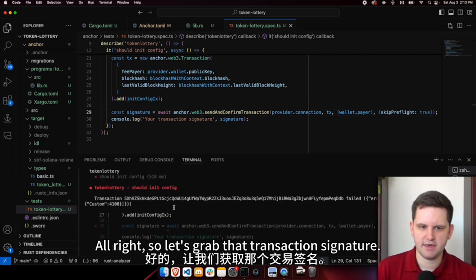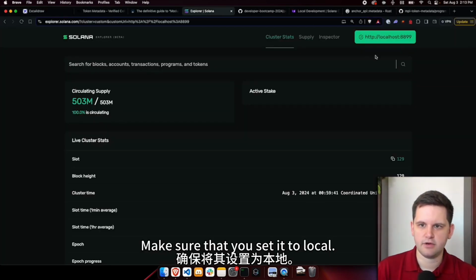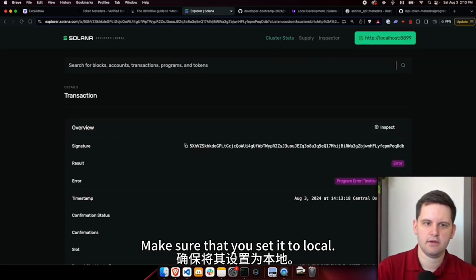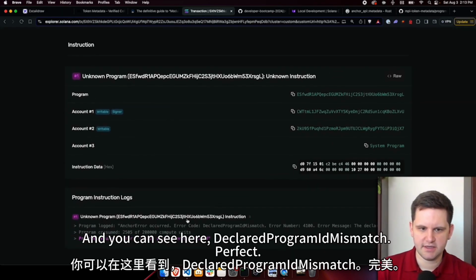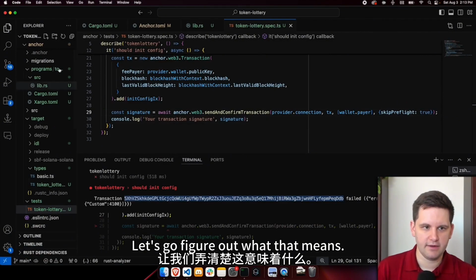All right, so let's grab that transaction signature. There we go. We're going to go over here to our Explorer. Make sure that you set it to local. Go look at that transaction signature. You can see here, declared program ID mismatch. Perfect. So that's a better error. Let's go figure out what that means.